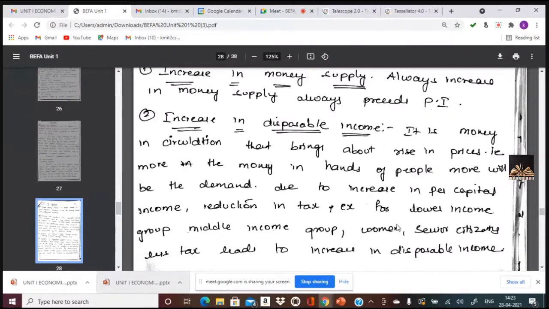The minimum slab for senior citizens was also given more benefits, so the tax regime would be one of the reasons why there is an increase in disposable income.